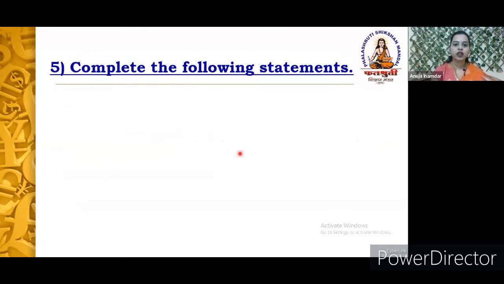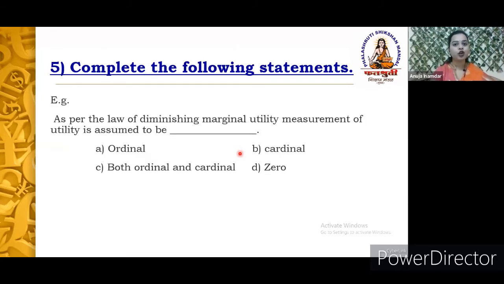The next type of question is complete the following statement. This kind of question is an extension of fill in the blanks with appropriate answers. Here you will get one blank along with four options, and accordingly you find the correct answer. Here, as per the law of diminishing marginal utility, measurement of utility is assumed to be dash.